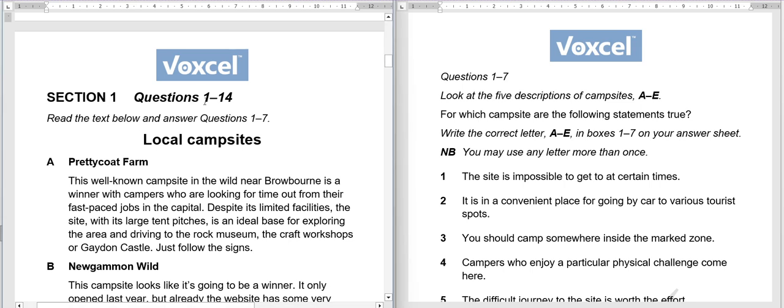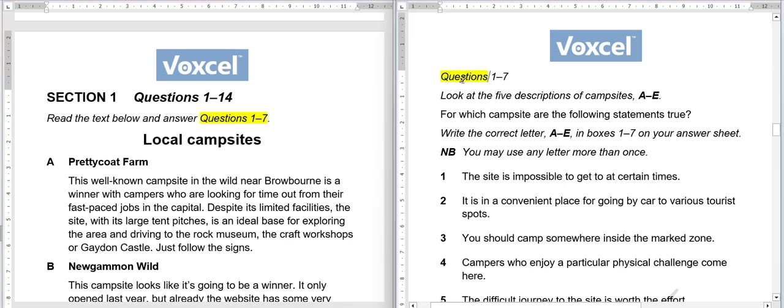Section 1, questions 1 to 14. Read the text below and answer questions 1 to 7. In GT, as you know, the first paragraph is usually divided into sometimes 3 small sections, small texts. So for the first text we have to solve questions 1 to 7, and let's see what kind of questions are from 1 to 7.